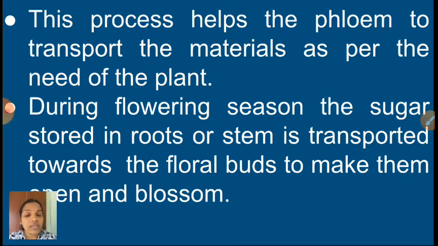During the flowering season, that particular part of the plant wants more energy. At that time what will happen, children? See here, during flowering season, the sugar stored in roots or stem is transported towards the floral buds. Already you know the plants prepare a lot of food, isn't it, children? That food is stored in roots and other parts of the plant. So in flowering season, the sugar stored in roots or stem is transported towards the floral buds. Why? Because to make them open and blossom.